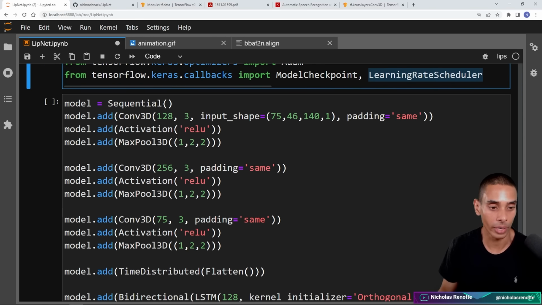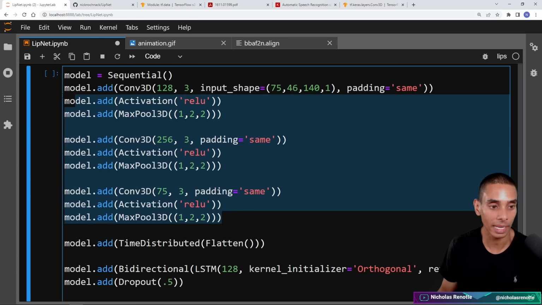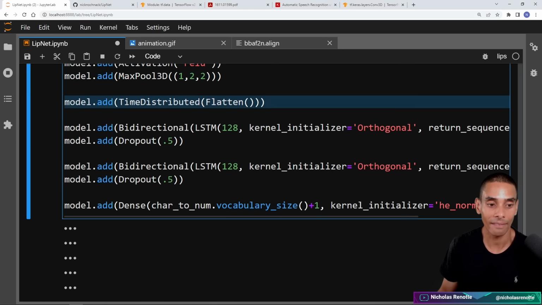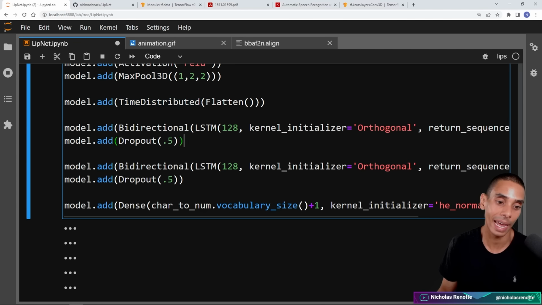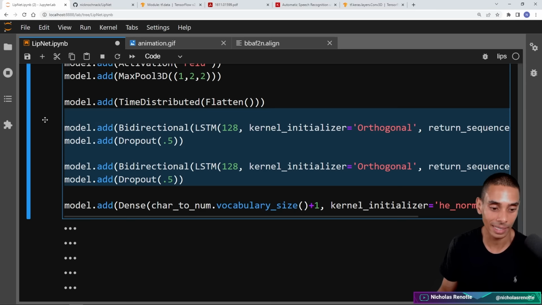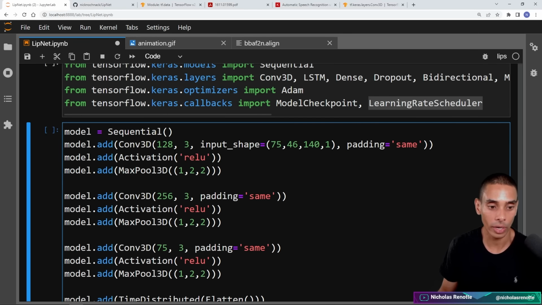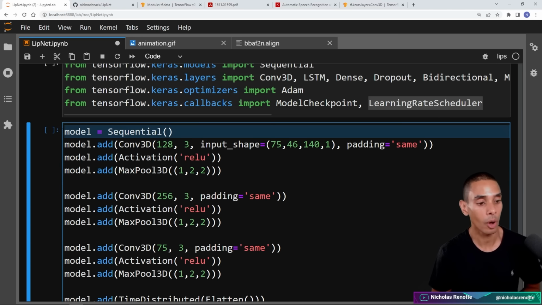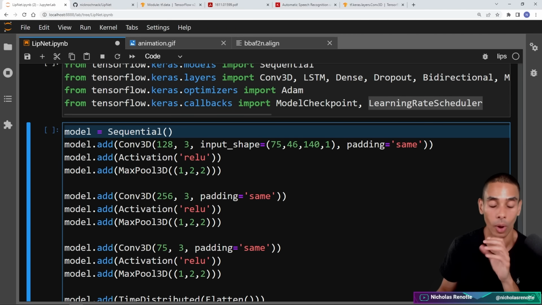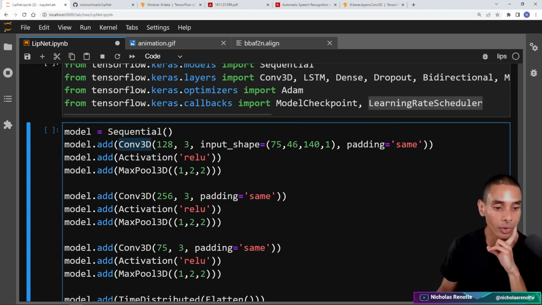Okay, then we've got our neural network. This is a couple sets of convolutions. We're then flattening it out using a TimeDistributed layer. We've got two sets of LSTMs, and then we're using a Dense layer to output this. Let me walk you through this. So first up, we're instantiating our model by running model equals Sequential. We're then passing through a convolution with a ReLU activation and a max pooling layer. I could actually condense this down by just passing through the activation over here. That's perfectly okay. This was again prototyping in process.